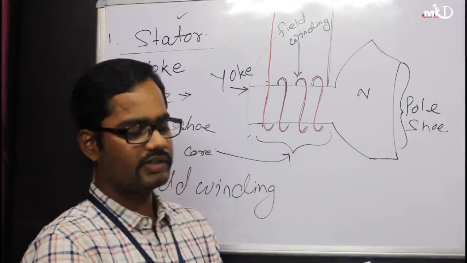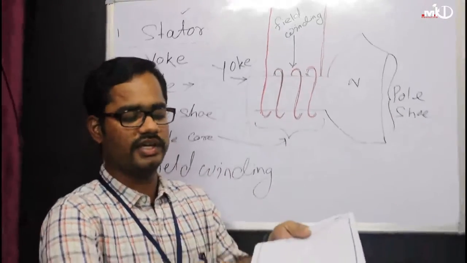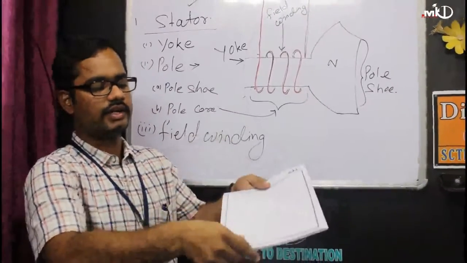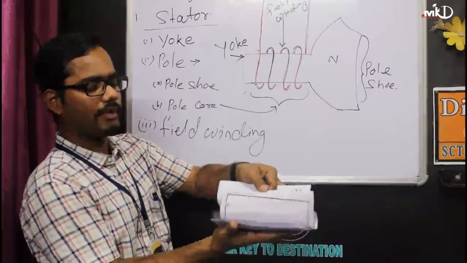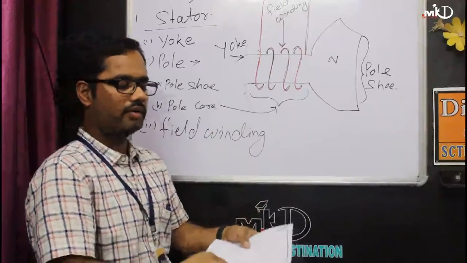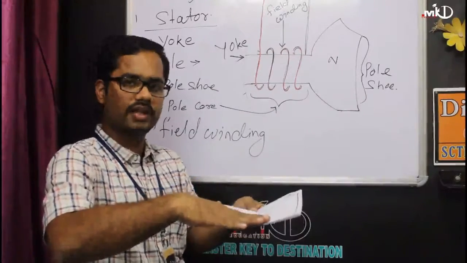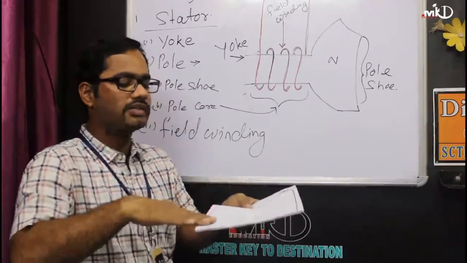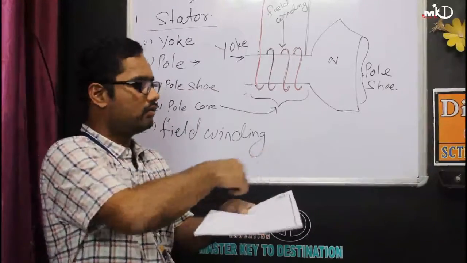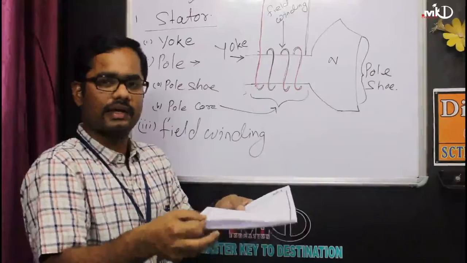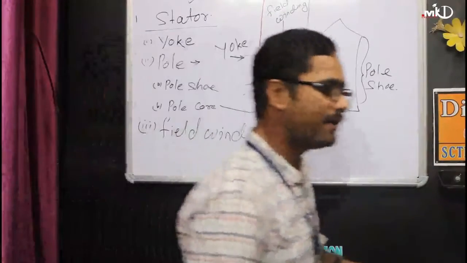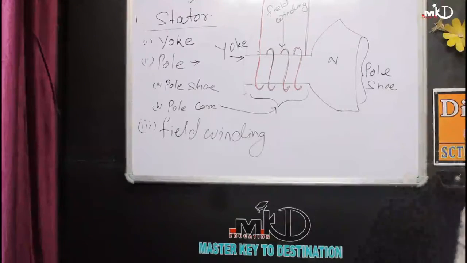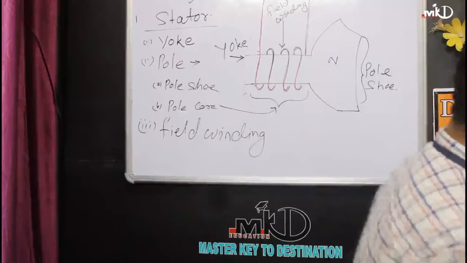If I say this is one lamination, this is one single sheet, and I put the sheets one upon another, like I have put the paper one upon another, laminated, then I will make the pole. So the pole is a laminated structure. Okay.